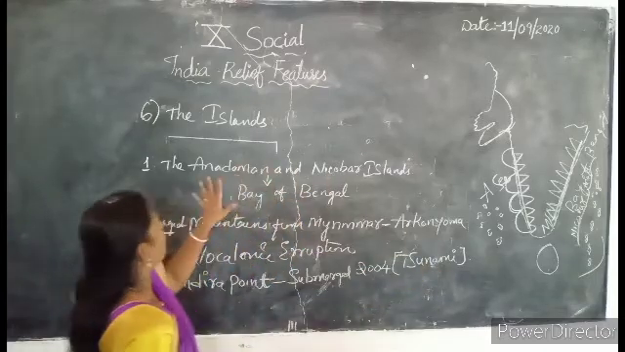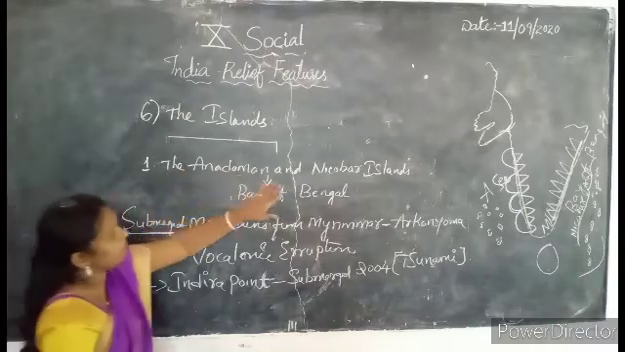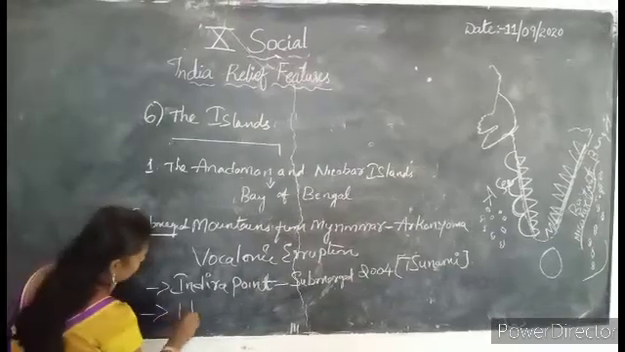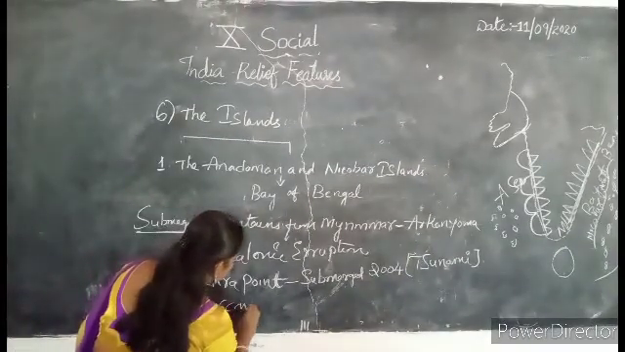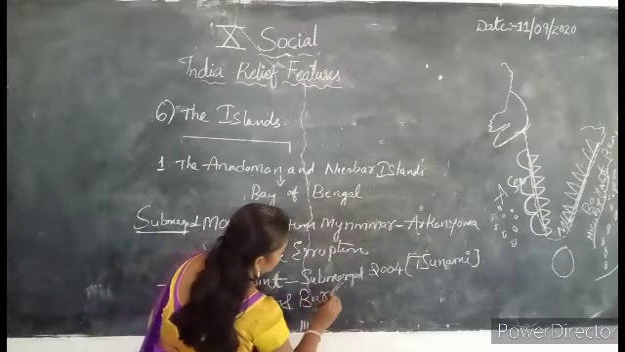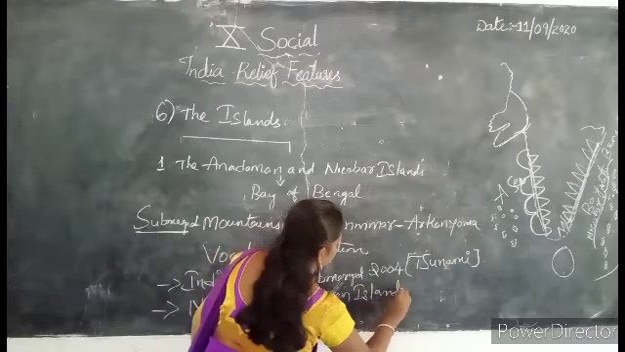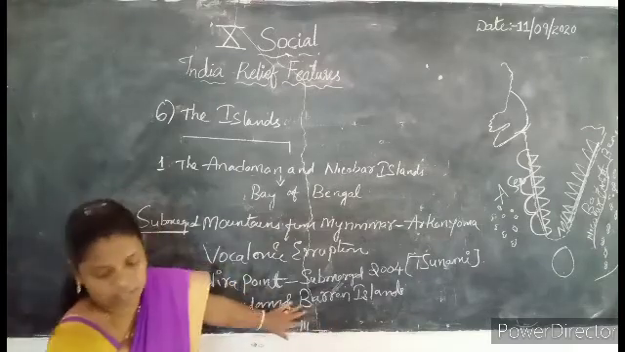So this is about the Andaman and Nicobar Islands. Again, in the Andaman and Nicobar Islands, we have two other islands, that is Narkondam Island and Barren Island. Narkondam and Barren Islands.